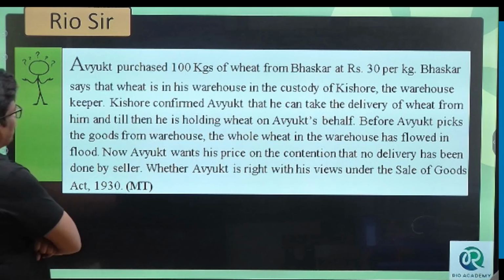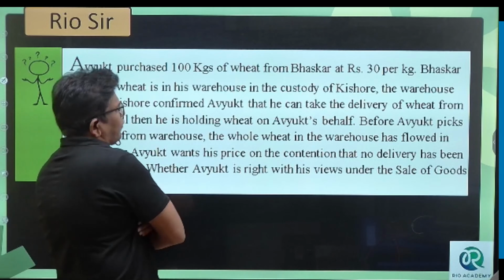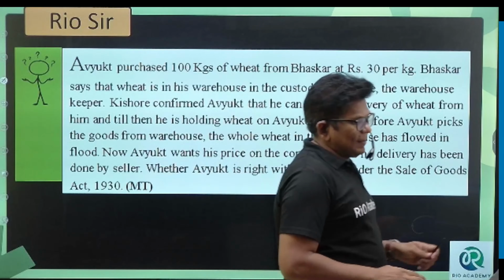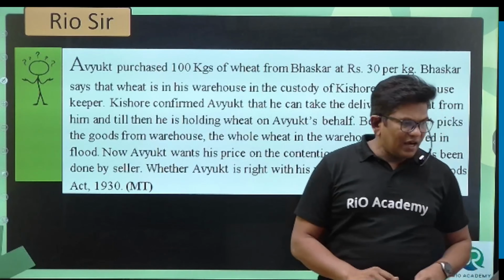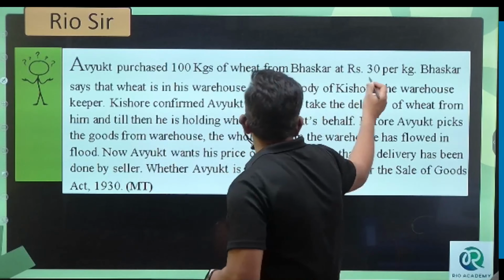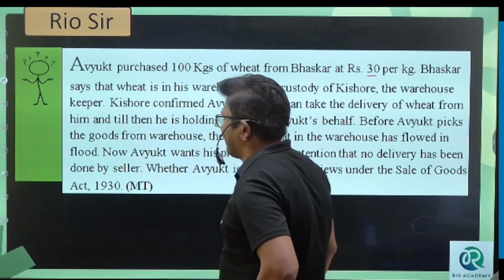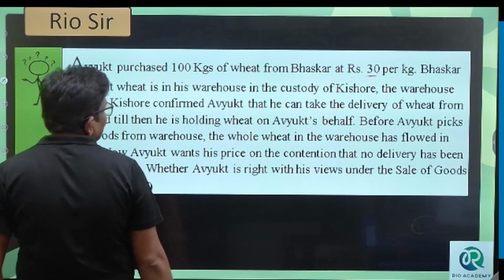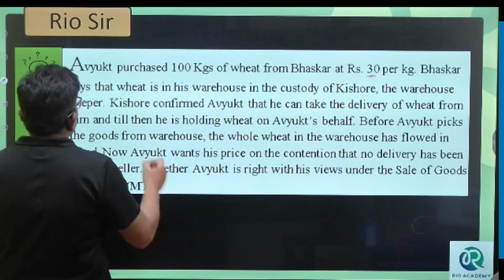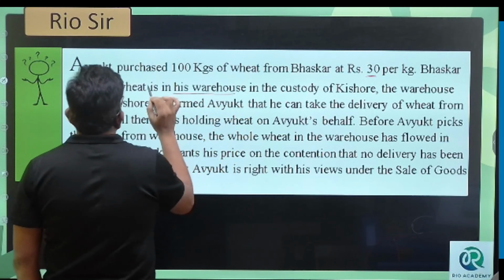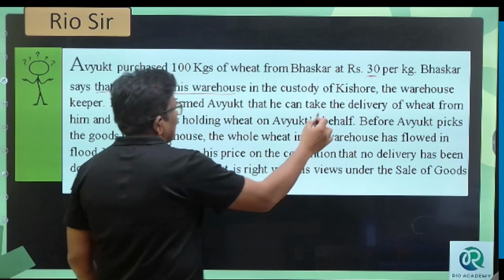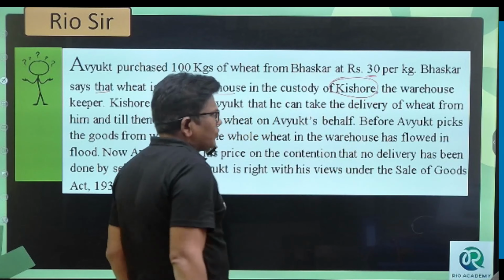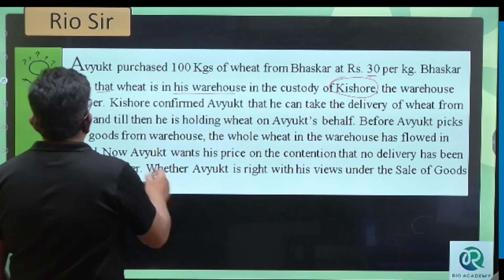Ankit purchases 100 kgs of wheat from Bhaskar, at 30 per kilo. Bhaskar says that the wheat is in his warehouse, in the custody of Kishore, the warehouse keeper.